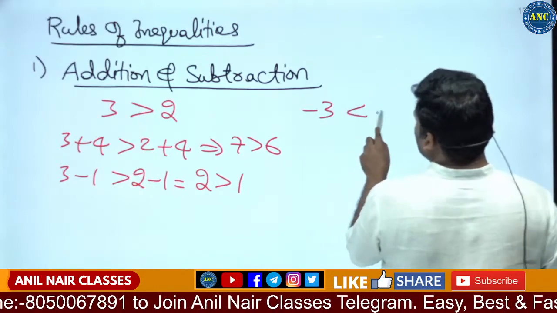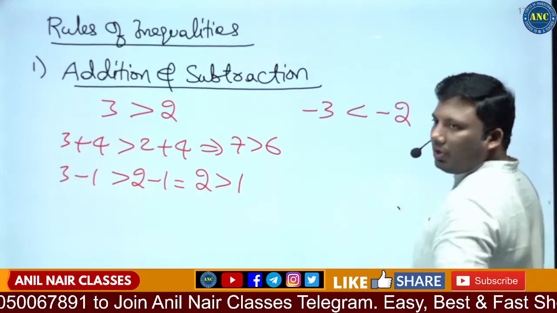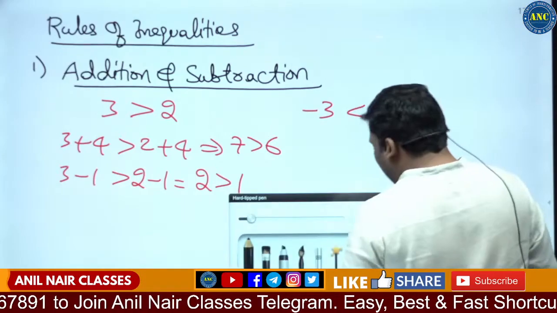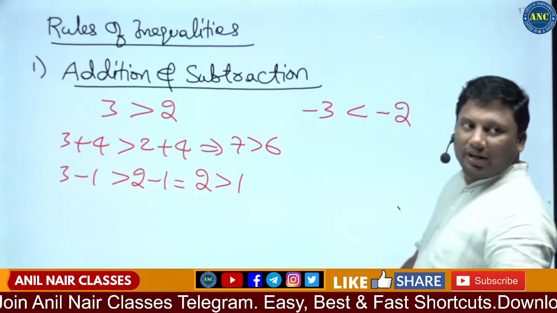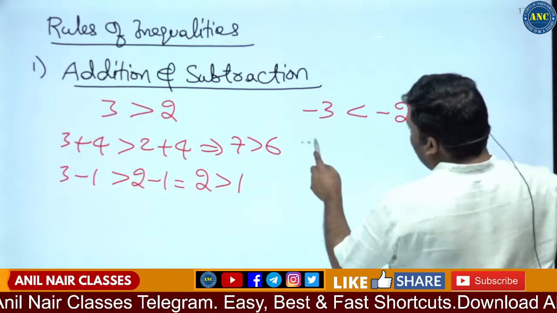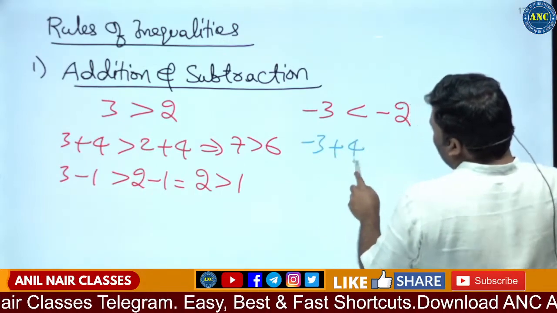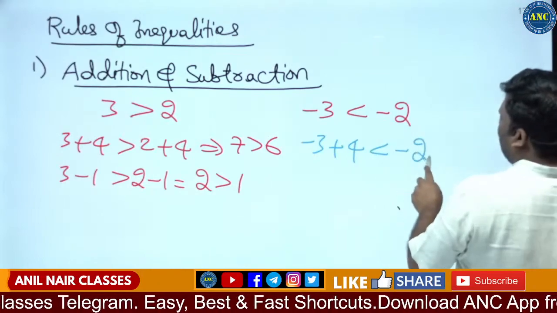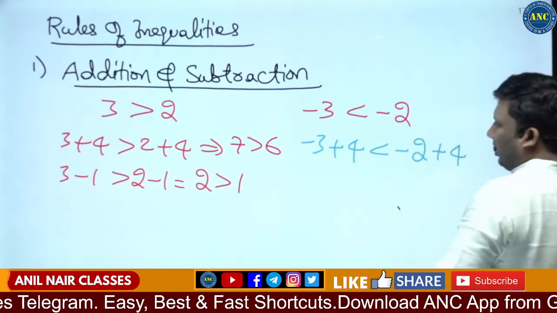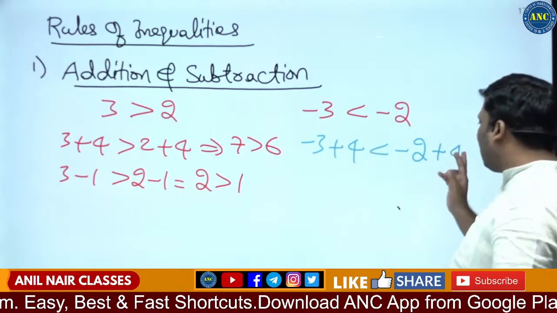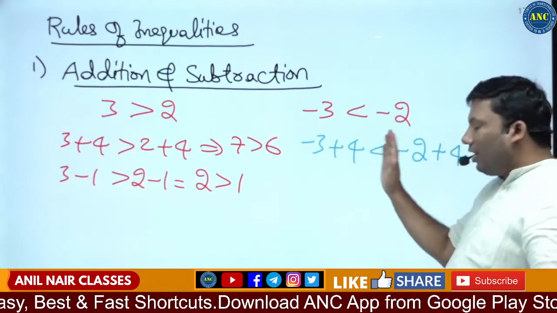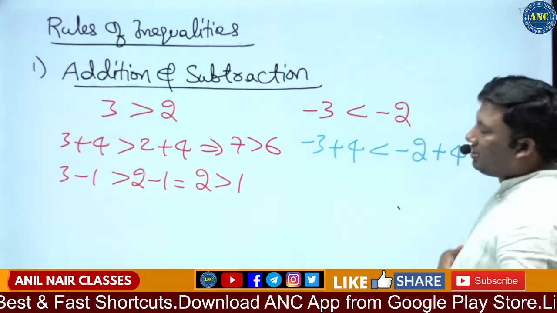First we did it for a positive greater than, now we will do it for a less than. Minus 3 is less than minus 2. Let me add a positive value: minus 3 plus 4, and here also minus 2 plus 4. 4 minus 3 is 1, 4 minus 2 is 2. 1 is less than 2.